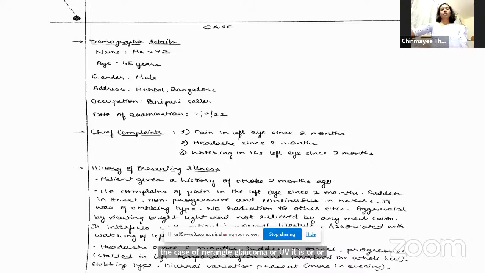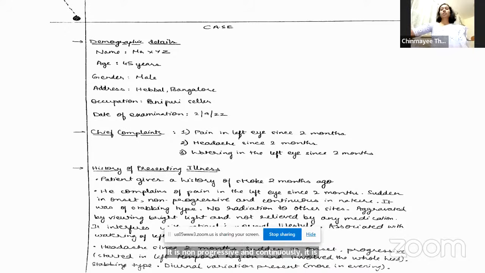Okay, fine. So the pain has been progressive? It is non-progressive and continuously it is present. Yes, okay, no radiation to other sites. So what does this radiation to other sites mean? Where do you expect it to radiate? Ma'am, to the occipital region, then even to the sinuses like bridge of the nose, supraorbital region, as well as to the maxilla, ma'am.